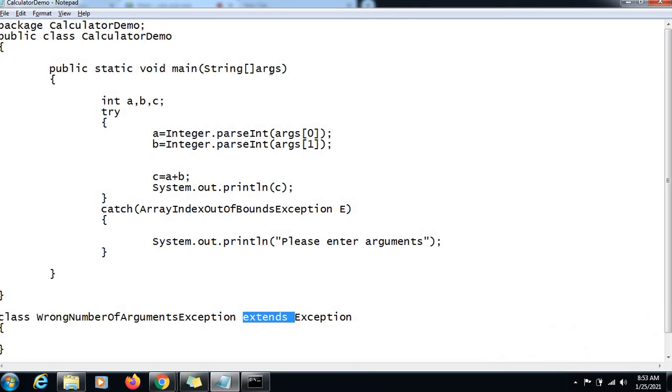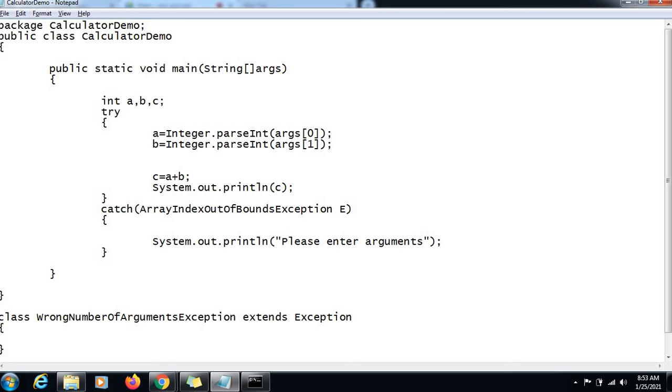There is one property of the array, length, which indicates how many elements are there in it. So we will check if the length of the array happens to be more than 2, we will throw an exception, because Java is not going to throw any problem. We need to throw it, based on our scenario.